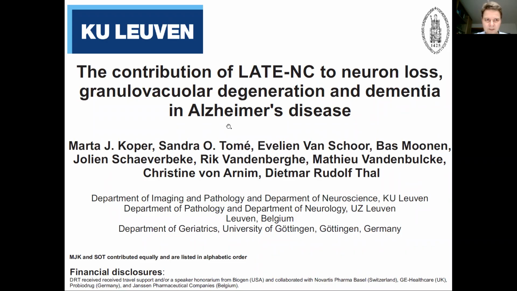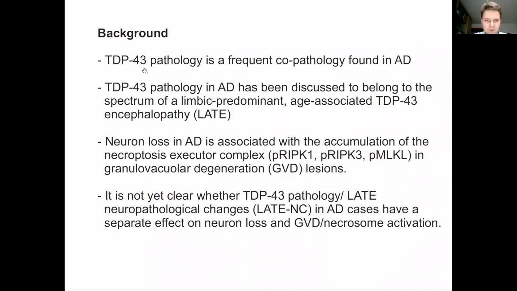My name is Dietmar R, and I will talk about the contribution of late neuropathological changes to neuron loss, granulovacuolar degeneration, and dementia in Alzheimer's disease. TDP-43 pathology is a frequent co-pathology found in Alzheimer's disease, and it has been discussed to belong to the spectrum of a limbic predominant age-associated TDP-43 encephalopathy, or short LATE.